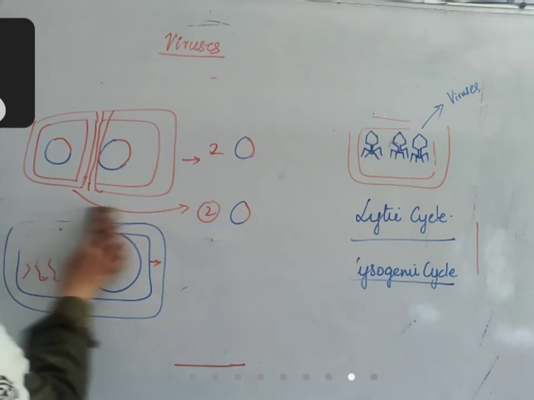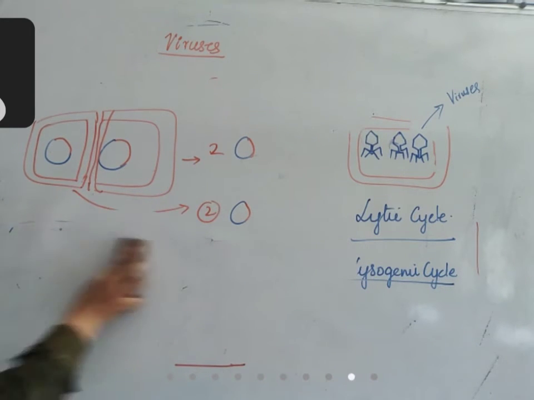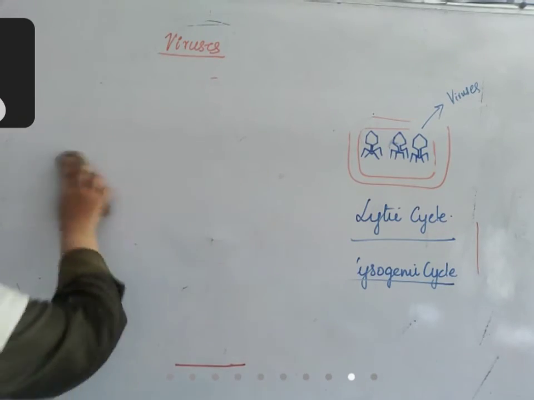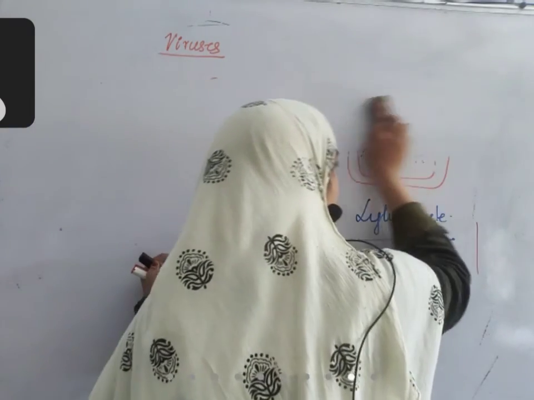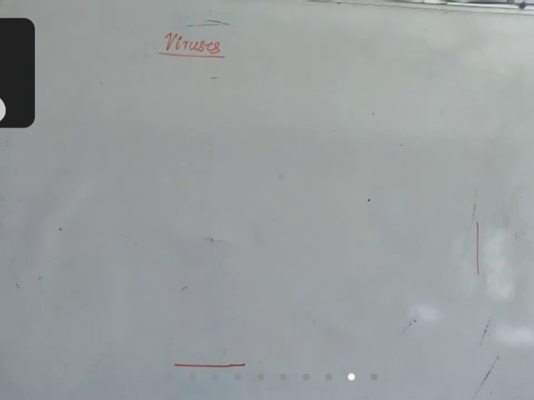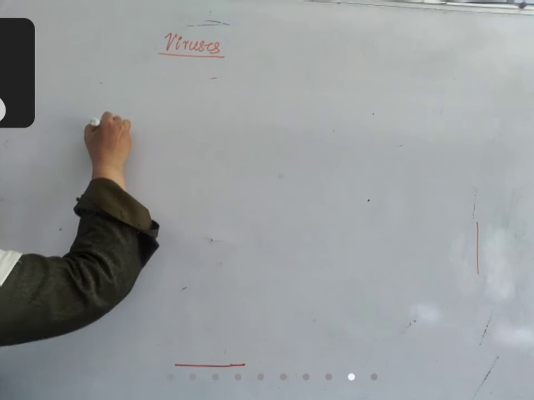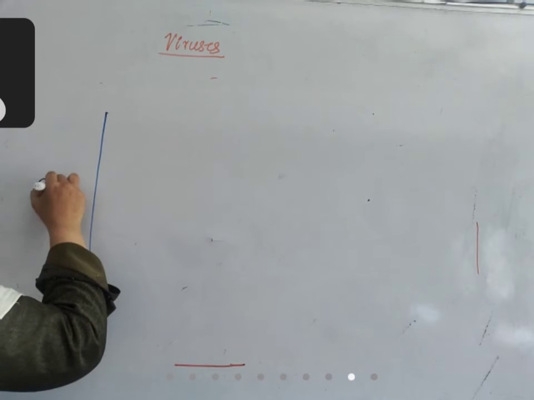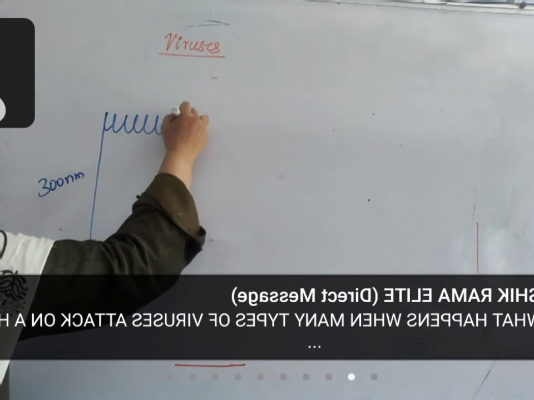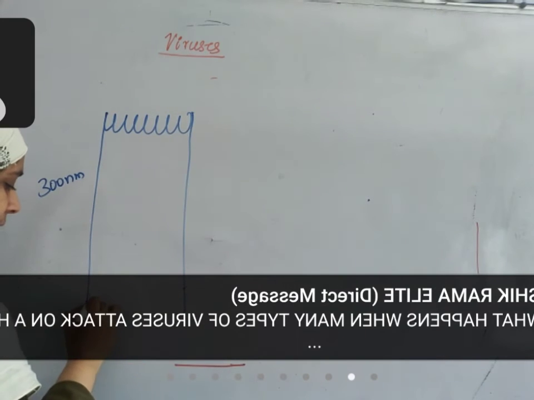We'll see the basic structure of at least one or two viruses. Suppose, let us take the structure of tobacco mosaic virus. Tobacco mosaic virus length is 300 nanometers. It is made up of smaller units of proteins.